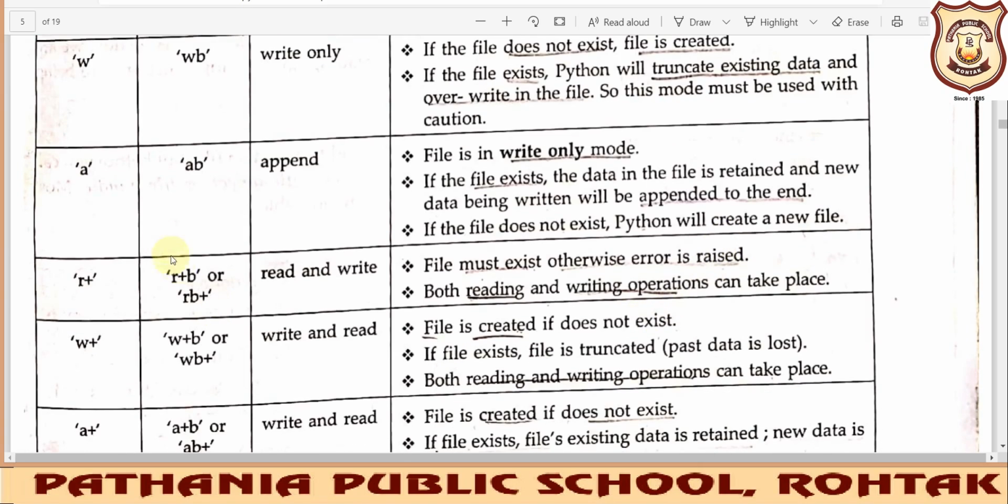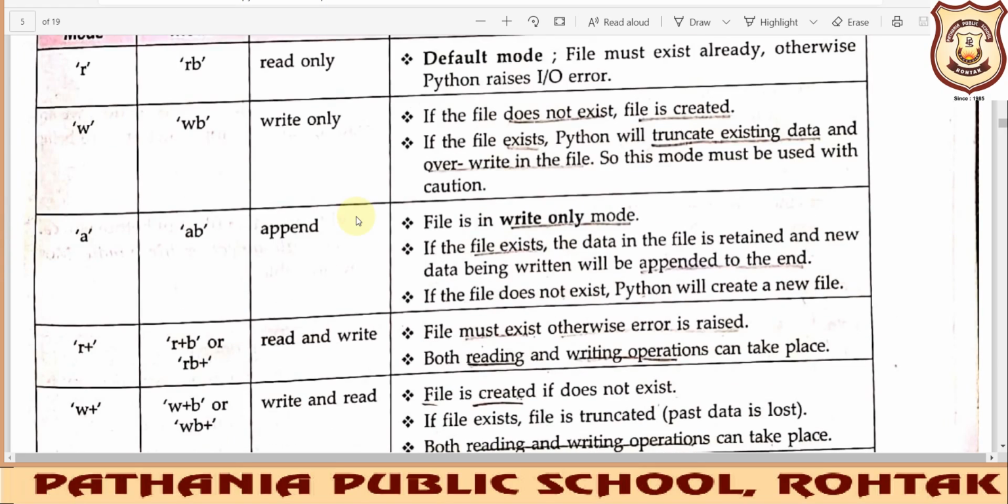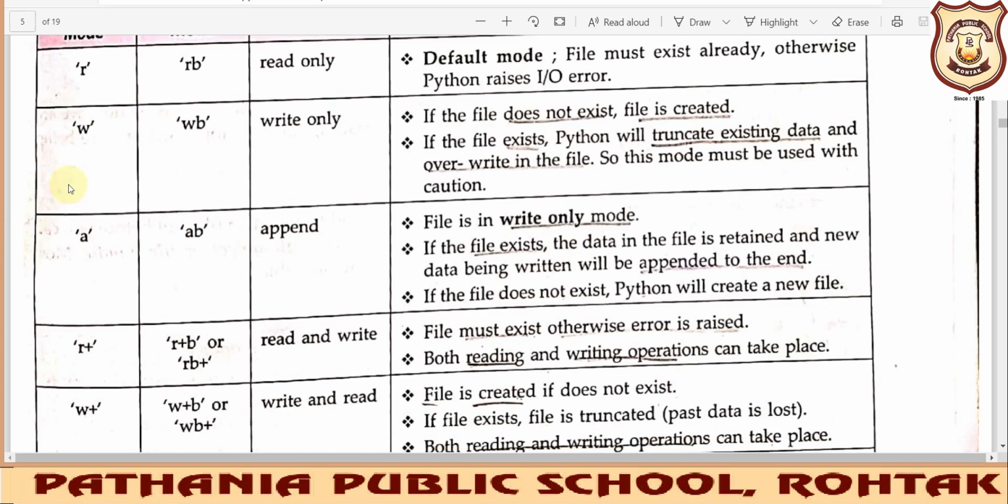Now further extensions to your file mode. One is your r+ mode. r+ mode means here you can read and write as well. Read only means you can only read it. Here we have r+, which means you can read and write. And when you talk about binary, how will you write it? r+b or rb+. Both syntaxes are valid, you can use either, when you need to open the file in both read and write modes.